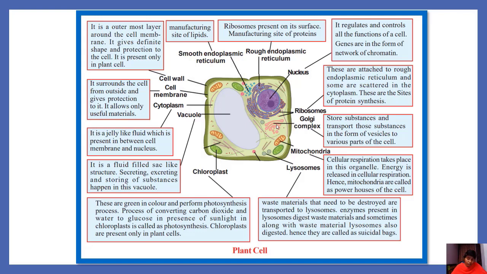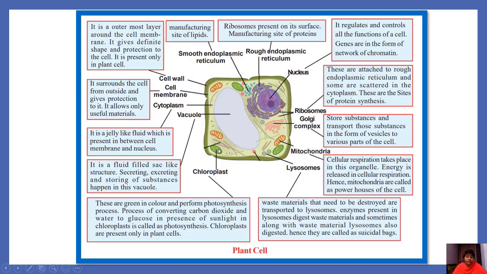Next one, lysosomes. What do lysosomes do? Waste materials that need to be destroyed are transported to lysosomes. Enzymes present in lysosomes digest waste materials, and sometimes along with the waste material, lysosomes are also digested. So they are called suicidal bags.